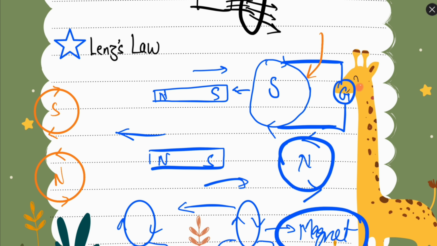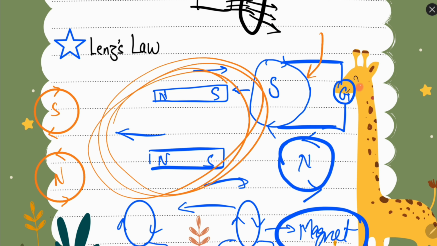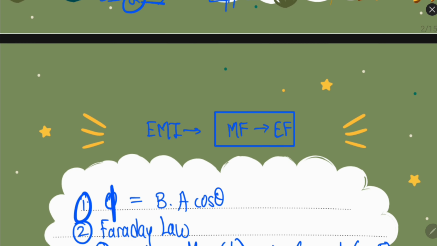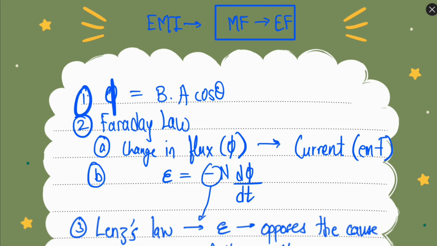Let's say the magnet is moving away. So in this case the coil will try to not make the magnet move away. It will try to attract this magnet, so there will be a south pole induced here. So the current will be in the anti-clockwise direction. So the direction of induced EMF or induced current will be decided by the reason behind the changing flux. So EMF will always oppose the changing flux. Electromagnetic induction means magnetic fields help us in producing electric fields.